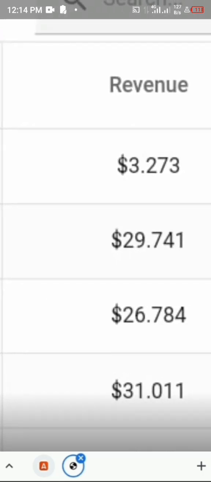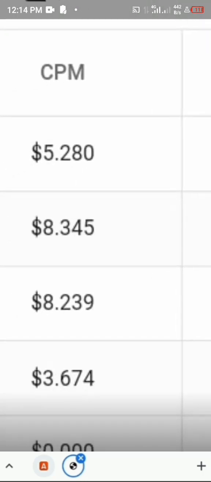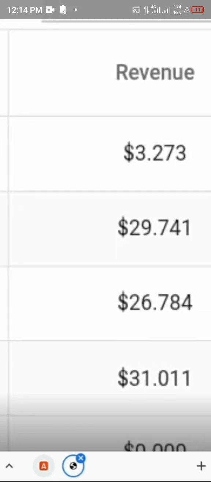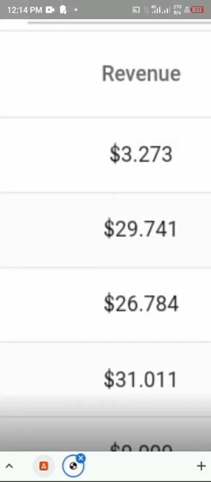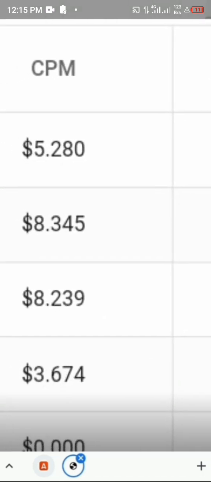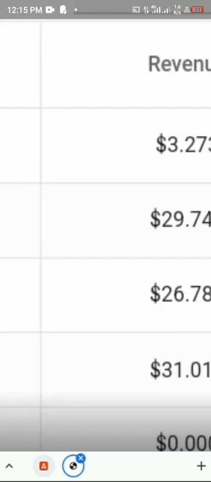Yesterday we got up to $29, and then today is just $3. And if you check the CPM, you're going to notice that Adsterra is just based on CPM. Here I have up to $8 CPM, and I was able to make up to $29, and then today I have $5 CPM, and I have $3, right? I believe definitely before evening time, either the CPM increases and the earning crosses $29, or the CPM decreases, and I'm not going to earn good revenue today.